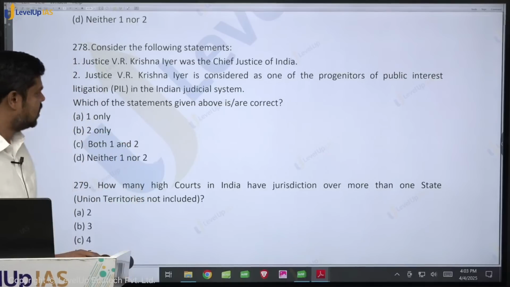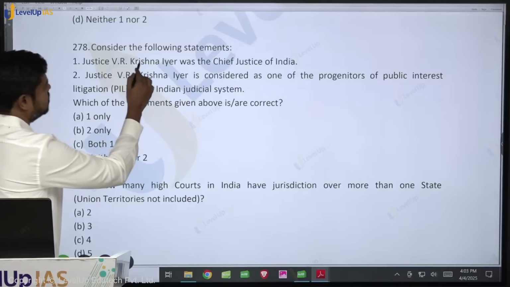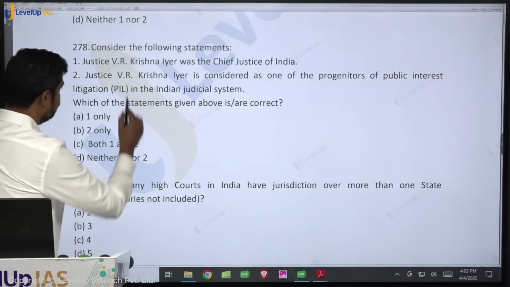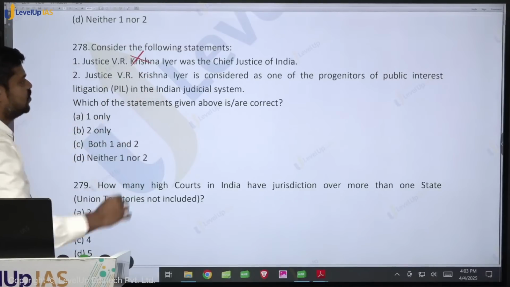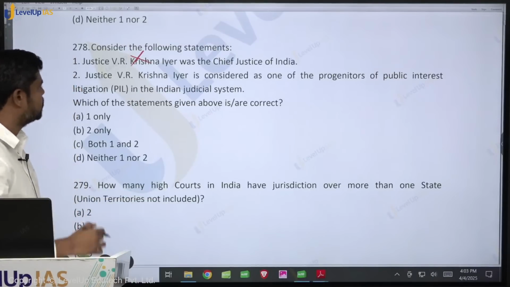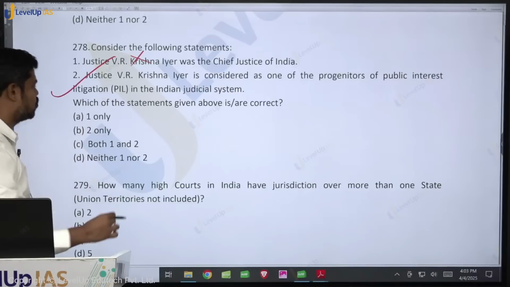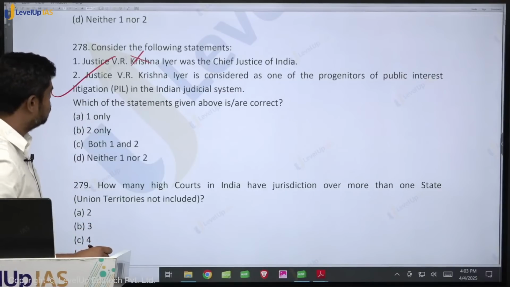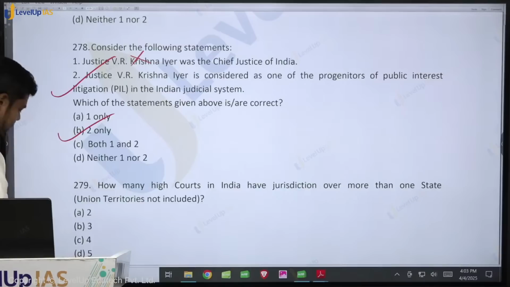So what is the answer here? Justice V.R. Krishna Iyer was a Chief Justice of India. No, that is wrong. Justice V.R. Krishna Iyer is considered to be one of the progenitors, pioneers of public interest litigation in the Indian judicial system. This is true. So which of the statements given above are correct? Two only.